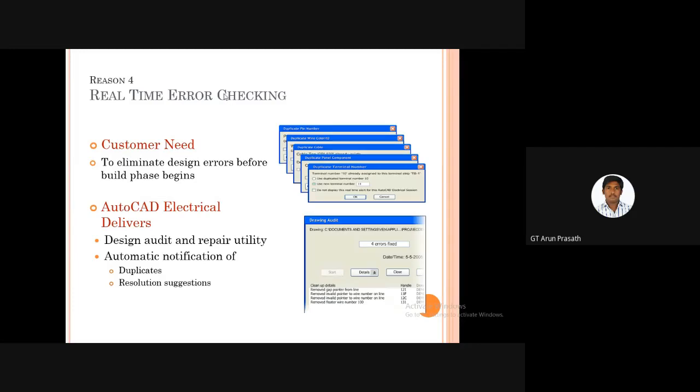So why are we using real time error checking in AutoCAD Electrical? If after installation any error occurs, it's difficult to handle that situation. So for that, we can use this real time error checking. In real time error checking, what all will be checked: the pin numbers, wires, cables, panel components, and terminal numbers. These are all the things checked by the real time checking.